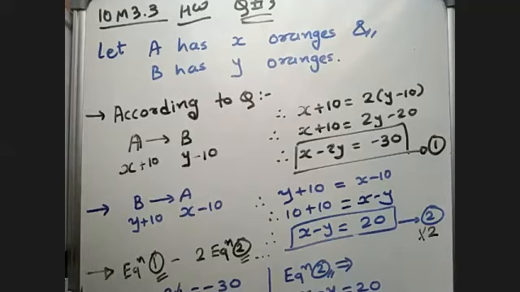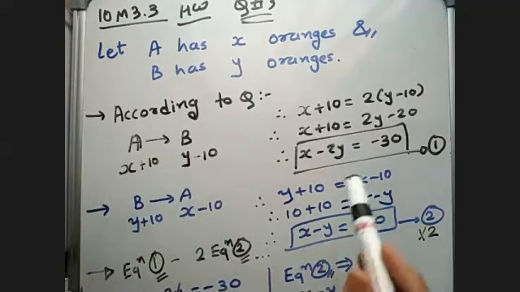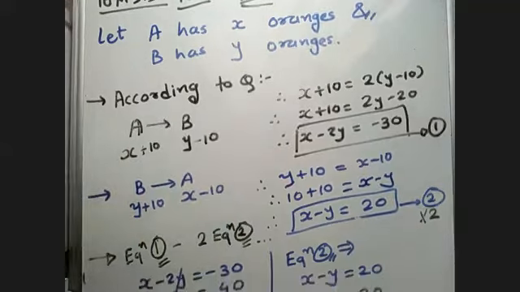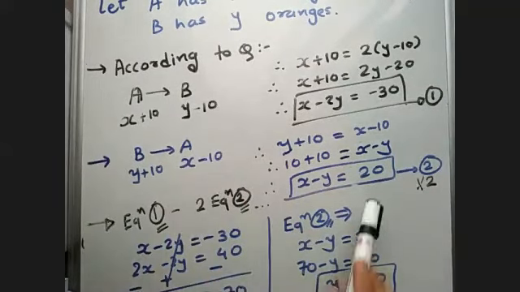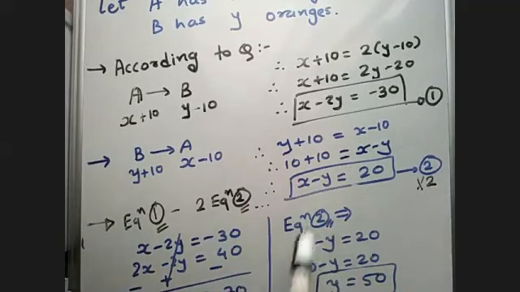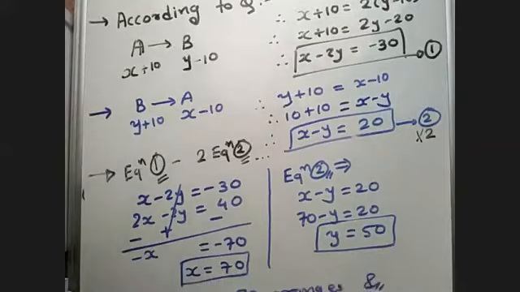So here, if you follow our condition, first we'll assume that A is having X oranges and B is having Y oranges. Then according to A's statement, we can write X plus 10 equal to 2 times Y minus 10. We'll get one equation from that. Then according to B's statement, we'll get Y plus 10 equal to X minus 10. We'll get the second equation from there. And from both the equations, we can solve this.